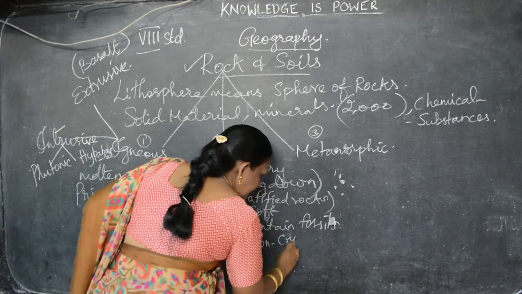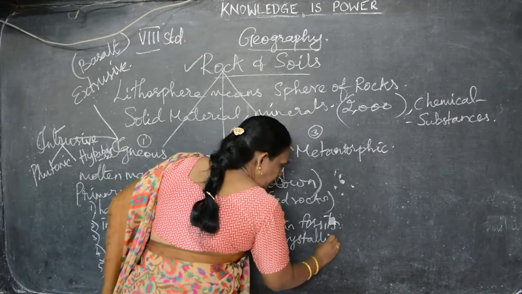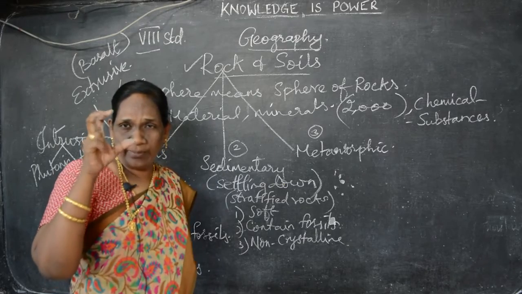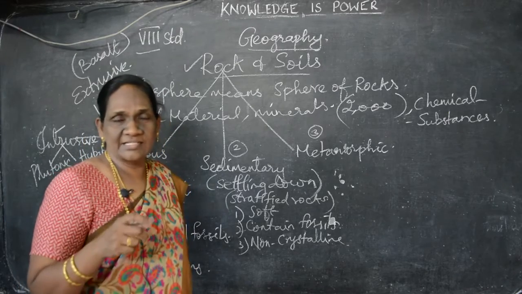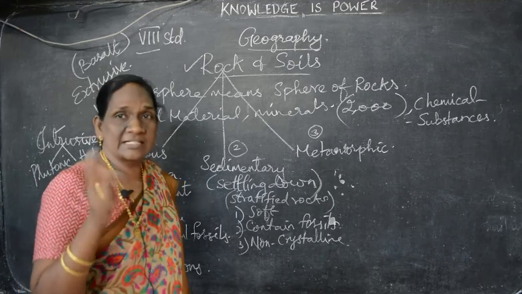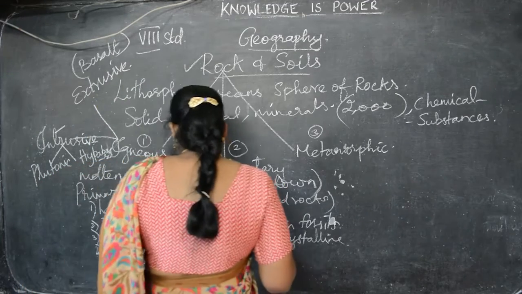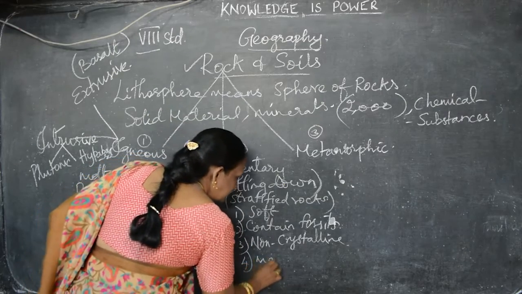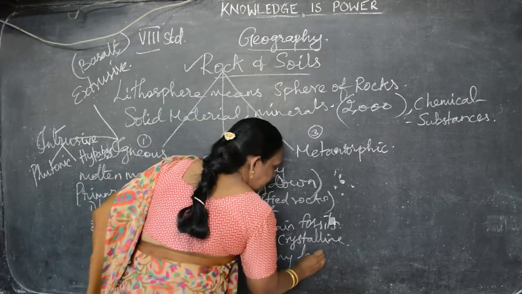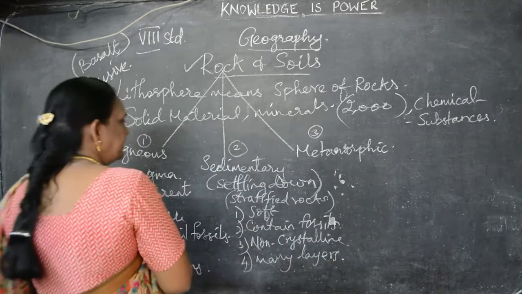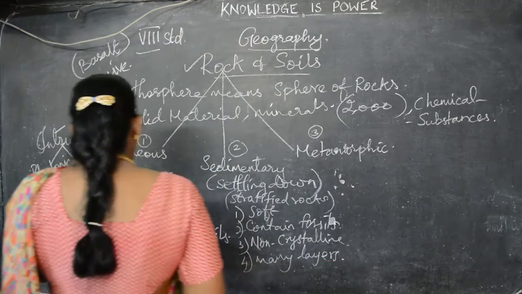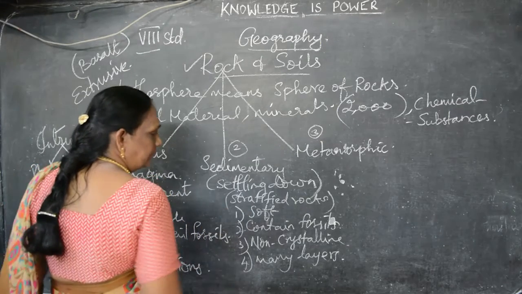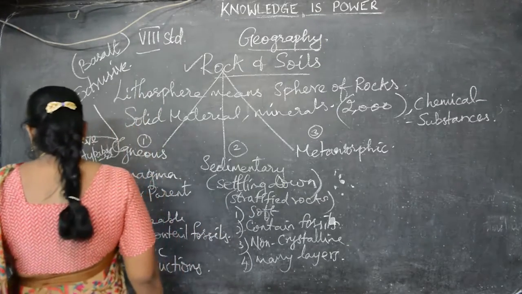They are non-crystalline. They are not crystalline. Have you seen crystals? What are called crystals? They are glass-like and sparkling, you know? They are called crystals. But sedimentary rocks are not crystalline. They will not be like that, they will not be shining. And they have many layers. So these are the characteristics of sedimentary rocks: many layers, soft nature, many fossils, and they are non-crystalline.